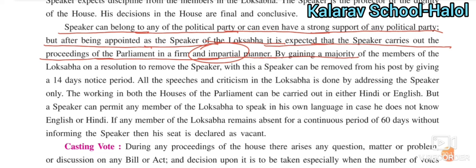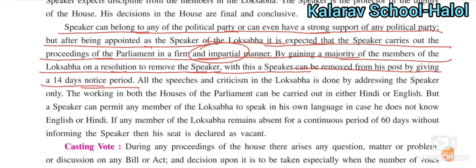By gaining the majority of the members of Lok Sabha on a resolution to remove the Speaker. Okay, with this a Speaker can be removed from the post by giving a 40 days notice period. If they want, after giving a notice of a 40 days time period, he can be removed.